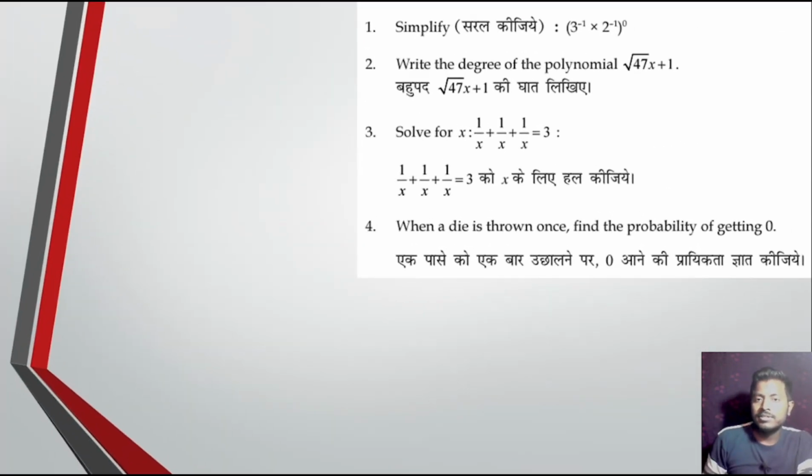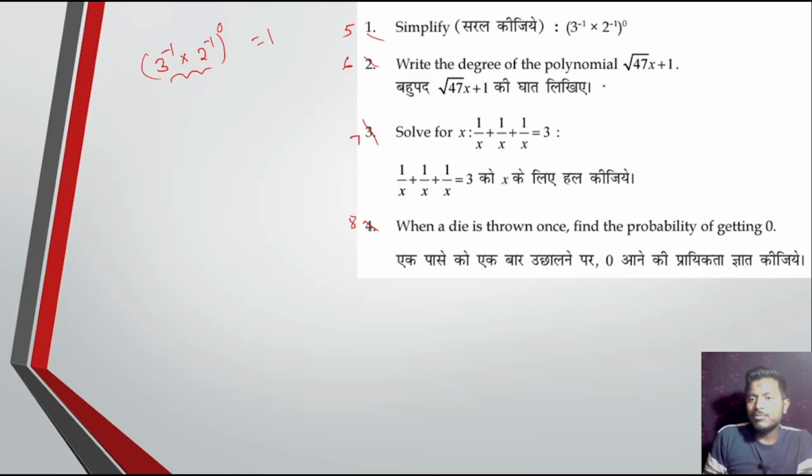Next, question number 5. Simplify. So (3 to the power minus 1 into 2 to the power minus 1) to the power 0. We know that anything to the power 0 is equal to 1. So simply you can put 1.